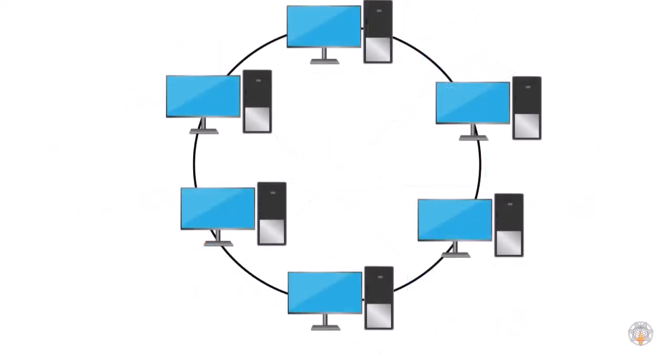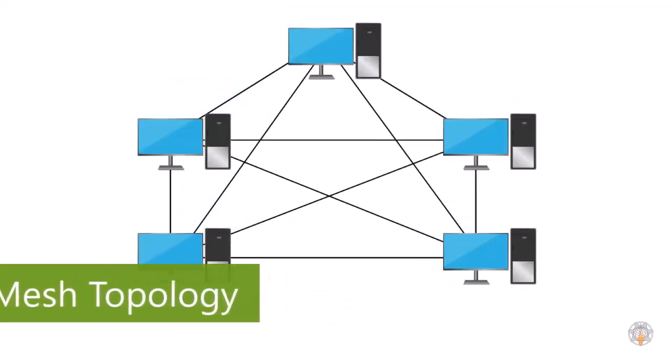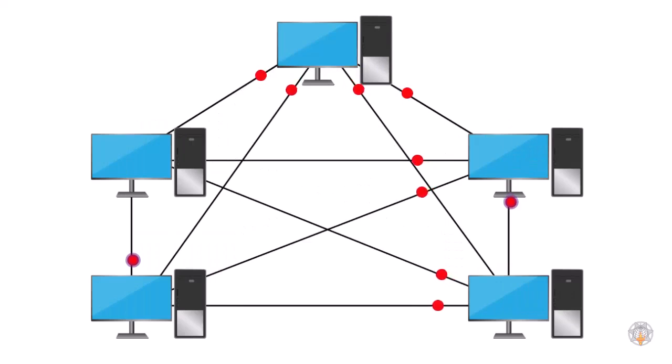Ring topology. A ring network forms a closed loop passing information in one direction, much like a relay race. However, if one device has an issue, it can disrupt the entire loop, affecting communication. Mesh topology. In a mesh network, devices connect directly to multiple others, creating a web of connections for robust communication. However, it requires more connections and can become complex to manage.